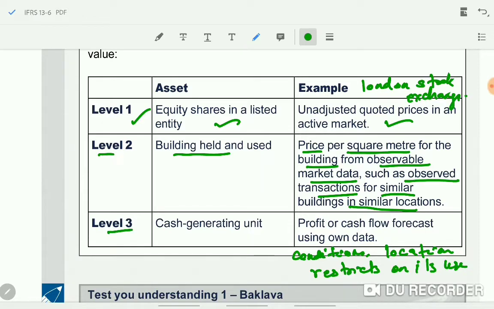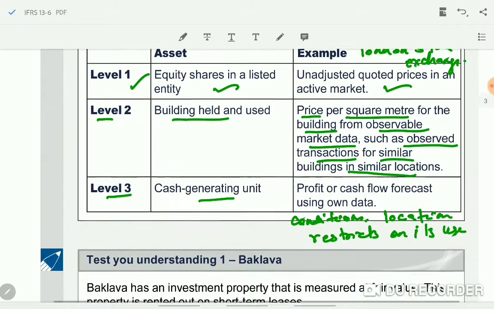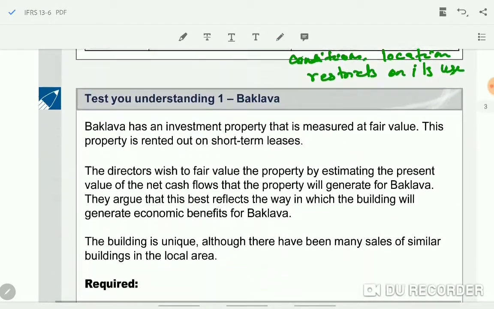Last one, level 3, cash generating unit. So when they want to know the fair value of the cash generating unit, they can only make an estimation of the cash flows that will be generated from it in the future period and find the present value of that. Okay, yeah, there is a test your understanding 1.